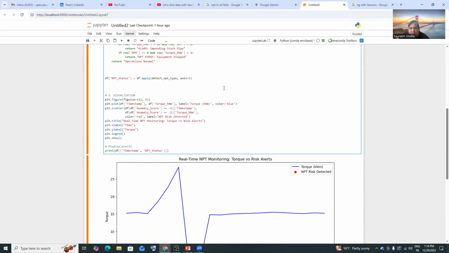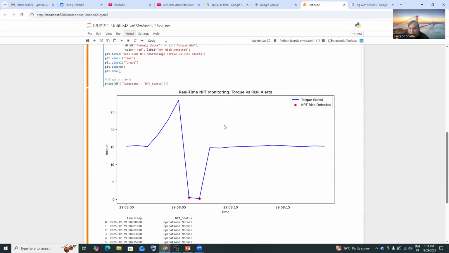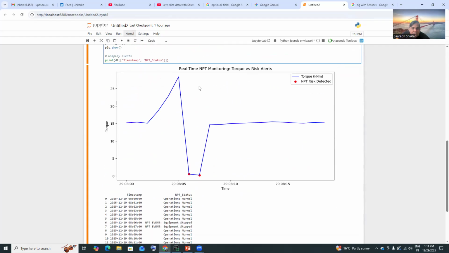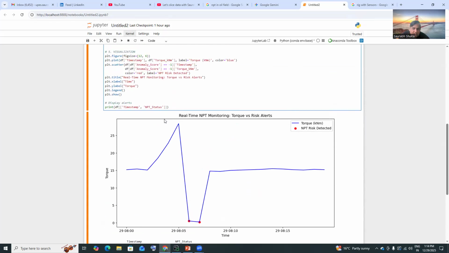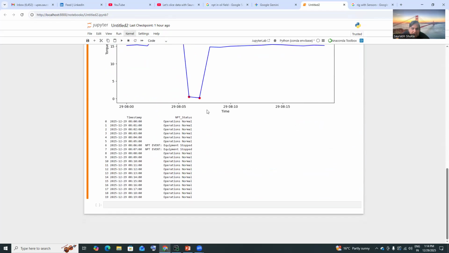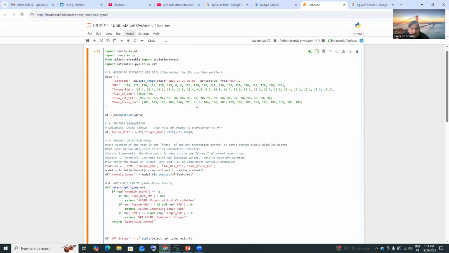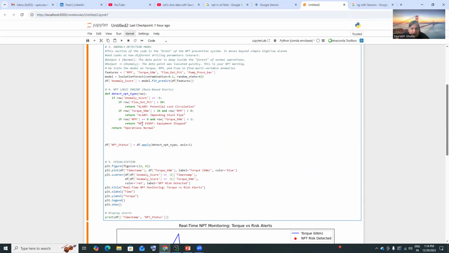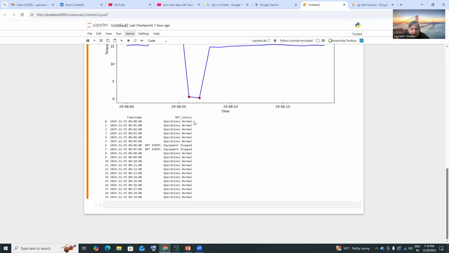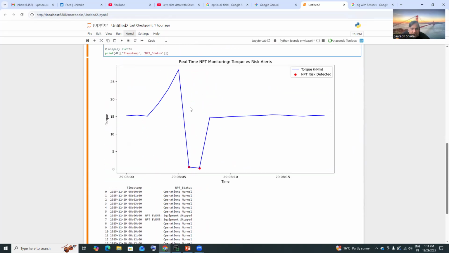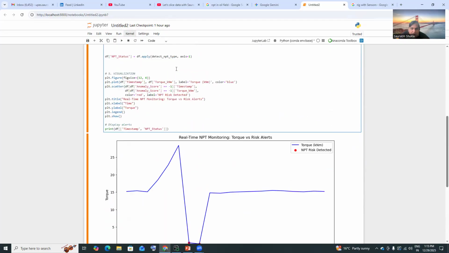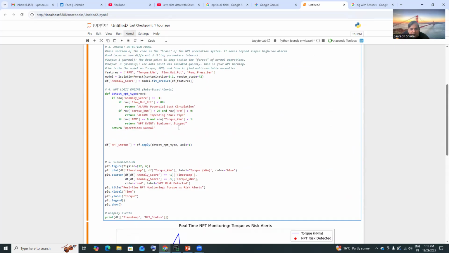But generally, sensors will give you real-time data, and you can directly merge it with Python or any other tool, and you can see this kind of data on your screen, where my torque is, where my RPM is. All these things will show you the time. And you can see the formula which I have written here: operation normal, event stop. Here it is saying operation normal at 8:01, operation normal, operation normal, operation normal. And here it is saying NPT event equipment stop. Why? Because my torque has gone down, 24. So here I have given this particular thing. You can see there, NPT event equipment stop.